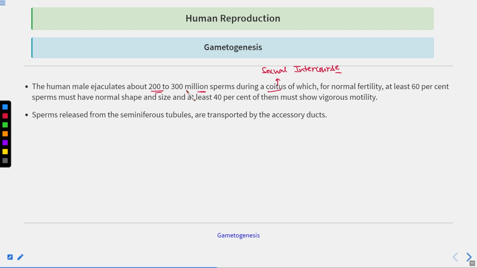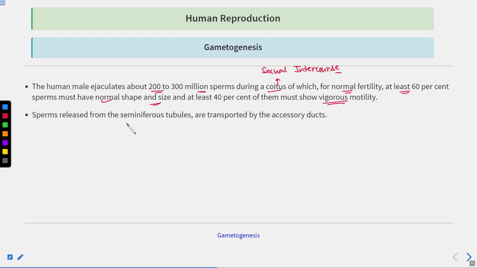So during coitus, 200 to 300 million sperms are released. But for normal fertility, at least 60% of sperms must have normal shape and size, and at least 40% of them should show vigorous motility. Clear? This is very important for the normal fertilization of the egg. They should be motile so as to reach the egg cell.